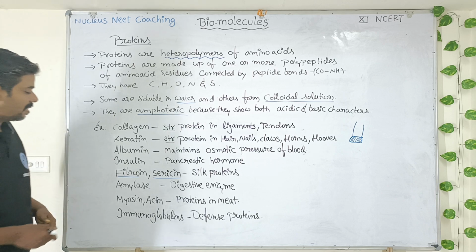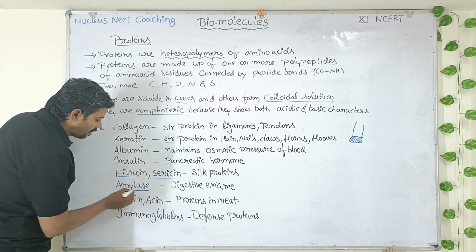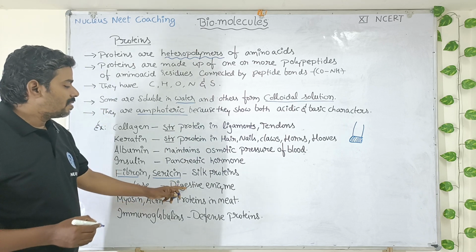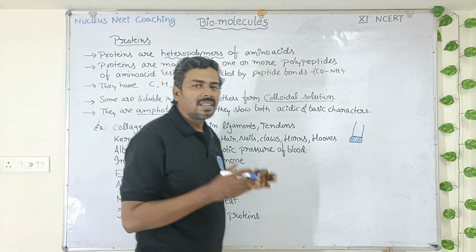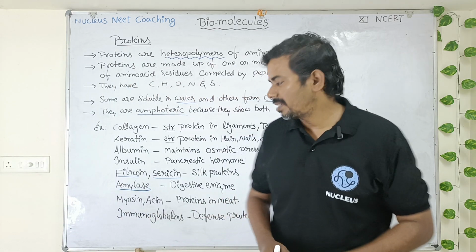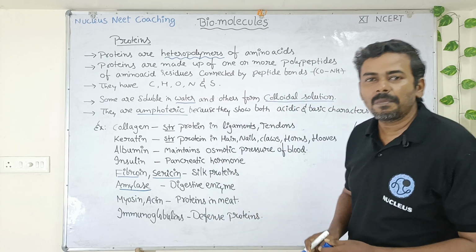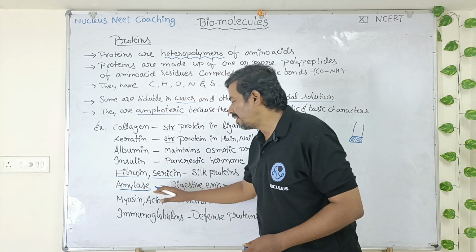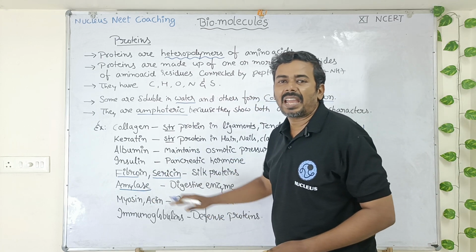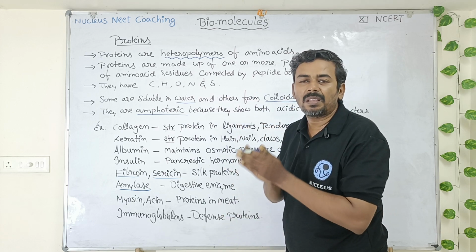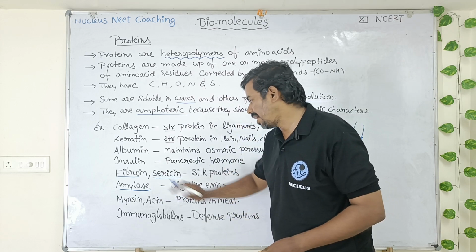Okay. Next, amylase. Amylase is a digestive enzyme. It will be secreted by salivary glands and also pancreas. It helps in digestion of carbohydrates. It is also an enzyme. It shows catalytic activity. It is a protein with catalytic activity. It can break the bonds. Okay, this is an enzyme.